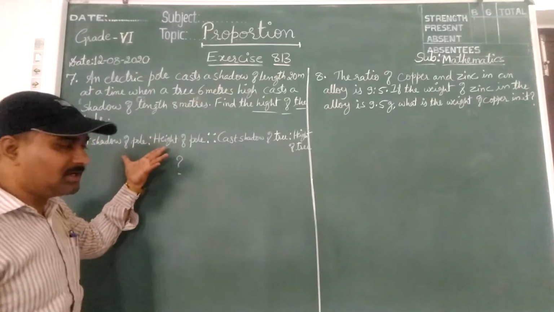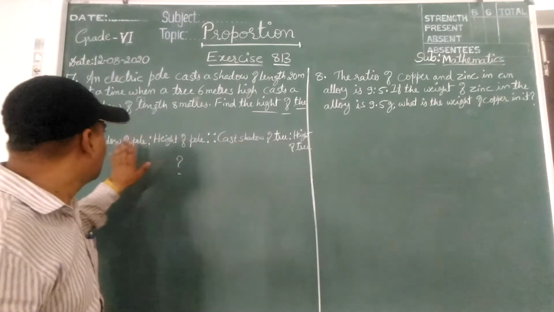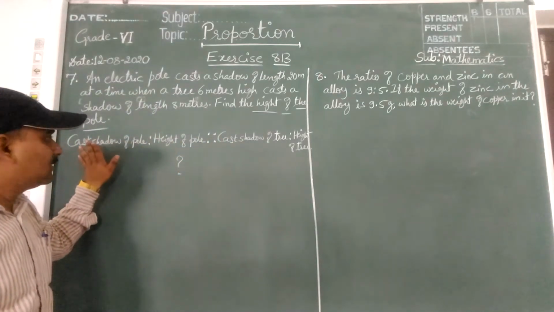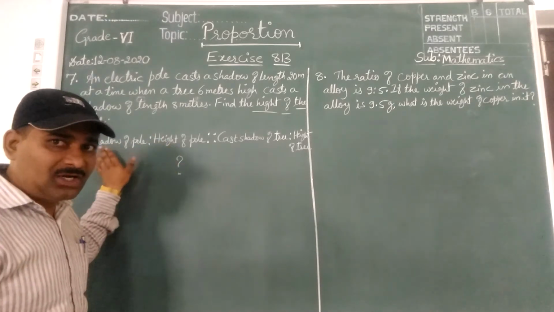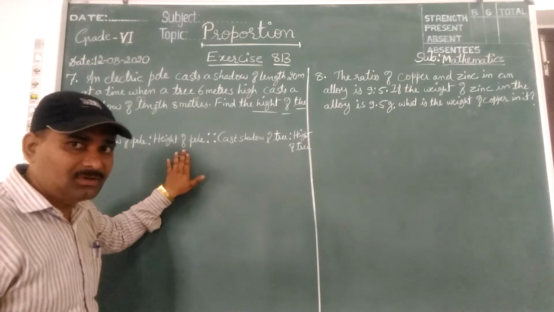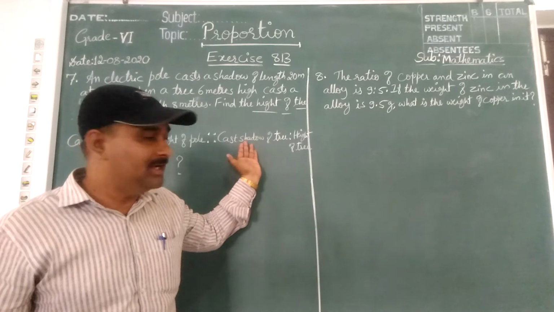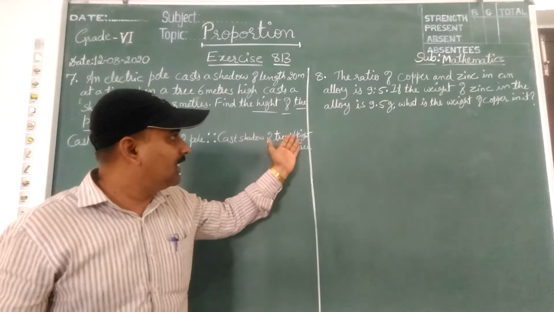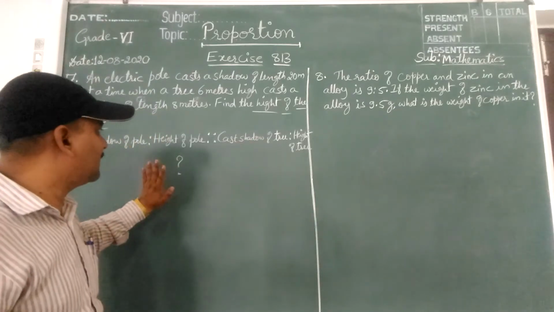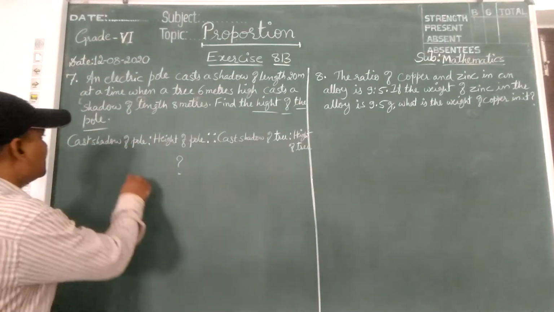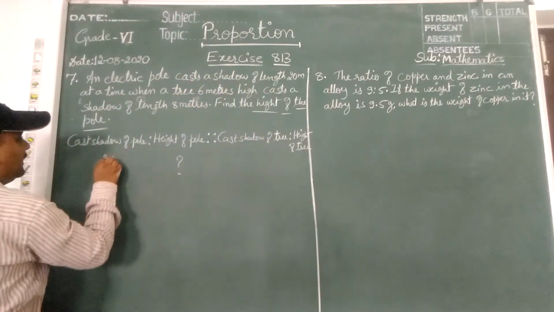See, children, this is one ratio, this is another ratio. How is this decided? Ratio of the cast shadow of a pole and the height of a pole. Shadow of a pole and height of a pole. This is different. Here, the ratio of a tree, the shadow of a tree and the height of the actual tree. This you should write first. Then only you can write the first step easily. See, the cast shadow of a pole. Cast shadow of a pole is 20 meter.